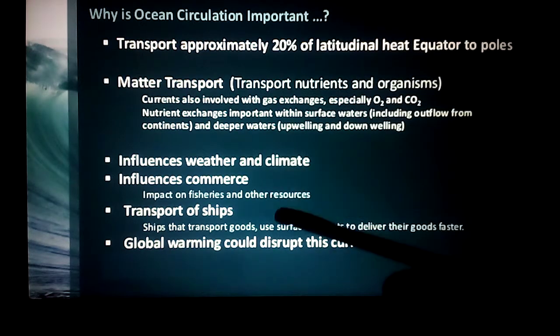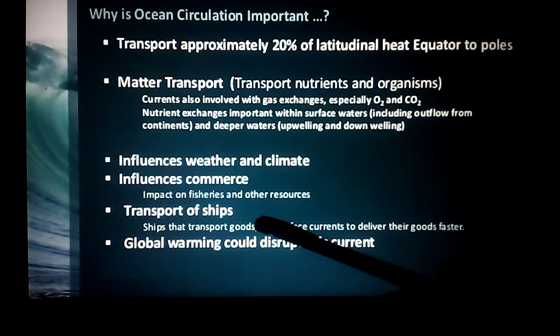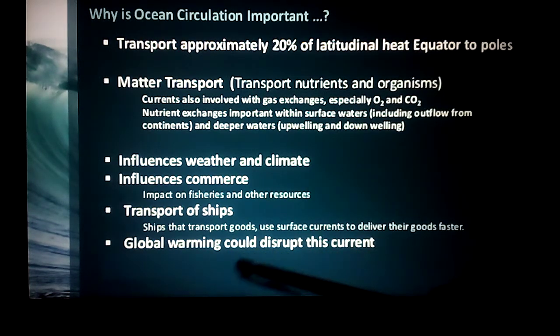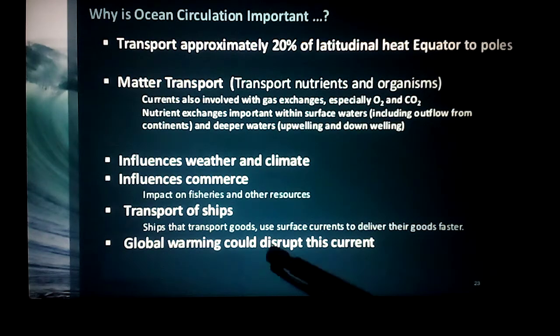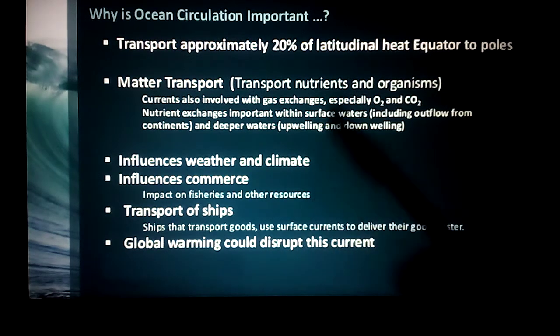So ships that transport goods use surface currents to deliver their goods much faster. During winter time, the oceans will not freeze. Next, global warming could disrupt these currents. Because of the high temperatures, it affects the ocean currents also.